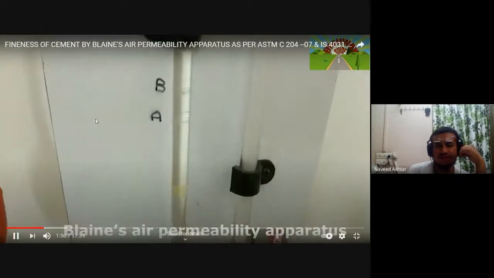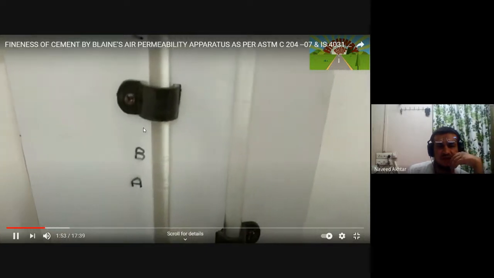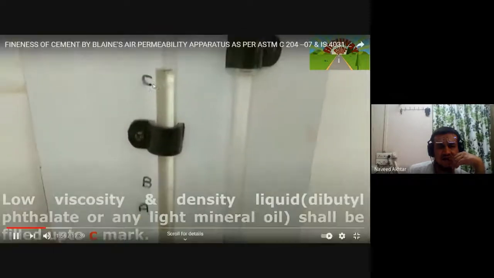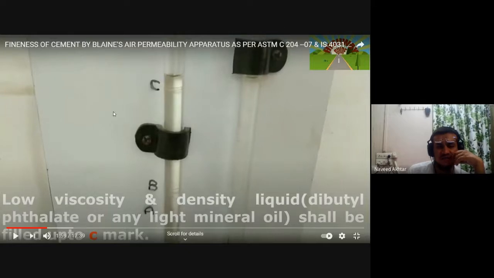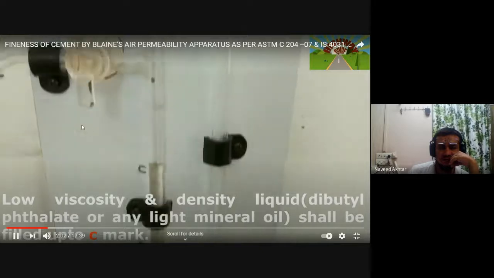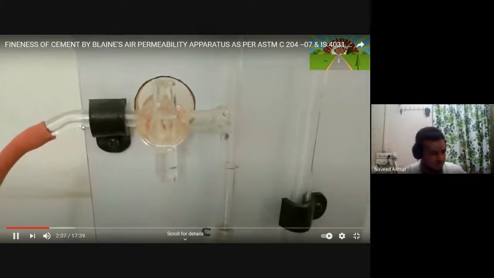This is the balance responsibility apparatus. There is a point A and point B and point C. Here the liquid of density, which is light mineral oil, shall be filled to the mark C. You can see it is filled to the mark C. The viscosity of the liquid is low.